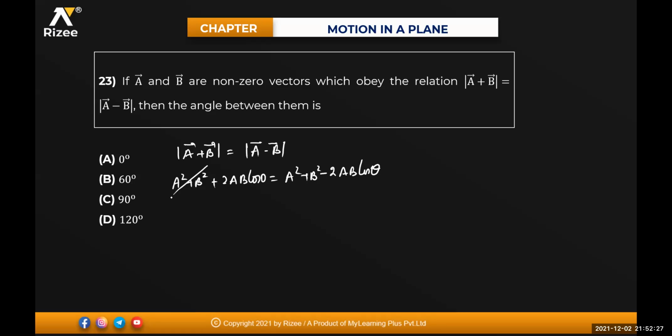So this one will get cancelled. Minus will come here. It will become 4 times AB cos theta, that will be equal to 0. That means cos theta will be equal to 0 divided by 4AB, that will be equal to 0. For what value will it become 0, beta? Theta is 90 degrees. C must be the answer. Very good, Dheeraj.